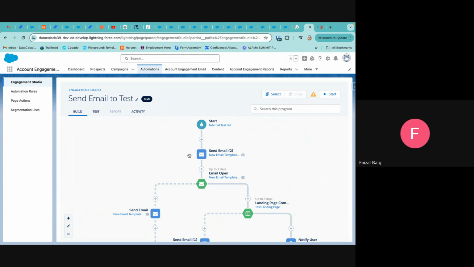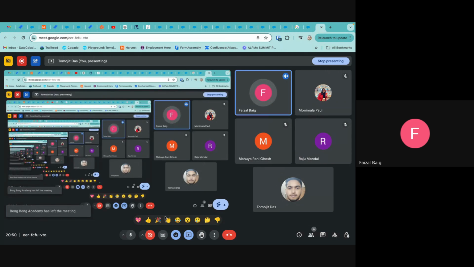So see, Monimala, as you all know, I'll share my screen first. Should I stop it, Fazal? You can stop sharing the screen.